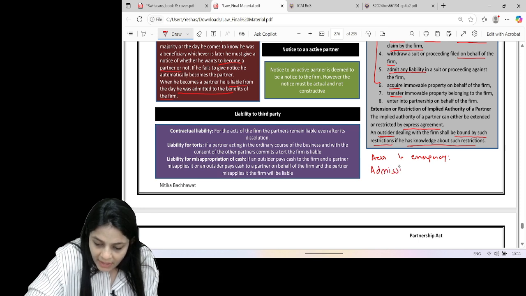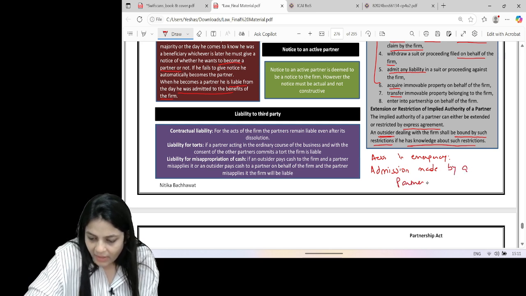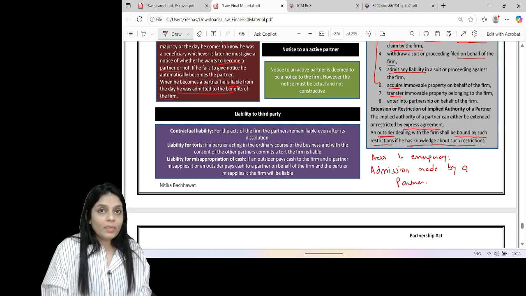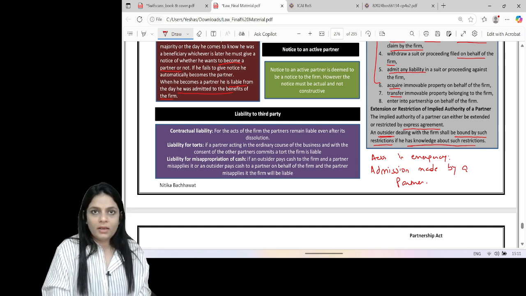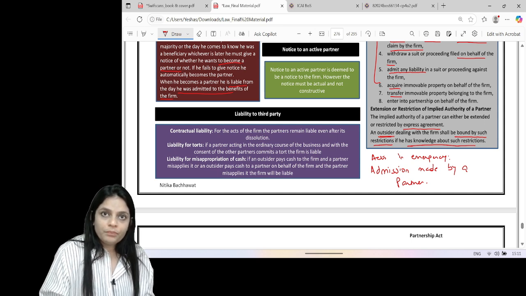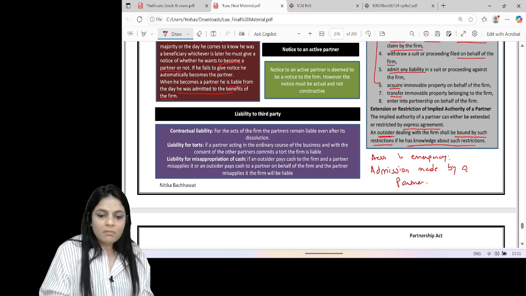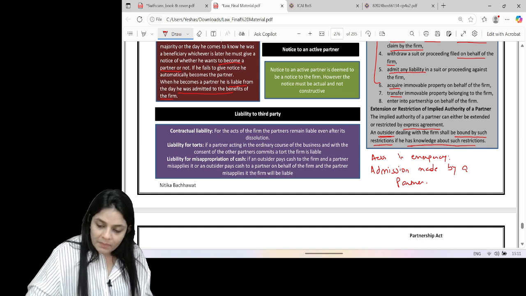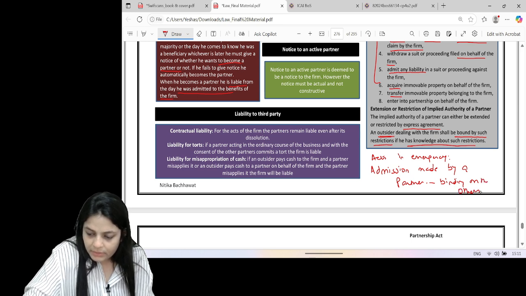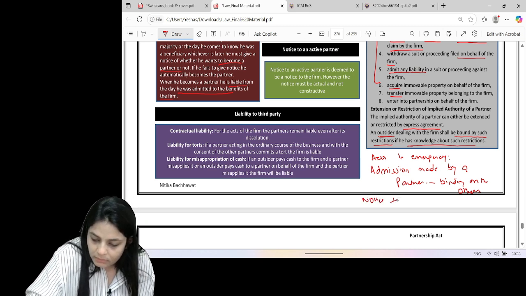Any admissions made by a partner, okay? Any admissions made by a partner in the ordinary course of the business, if he speaks out about anything, the whole firm is liable. So he sells the goods making some claims and those claims are false. Then can the third party sue the firm? Yes. Any admission made by a partner in the ordinary course of the business shall be binding on the other partners. Correct?